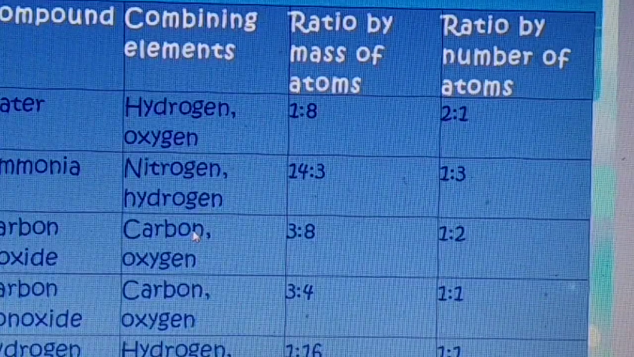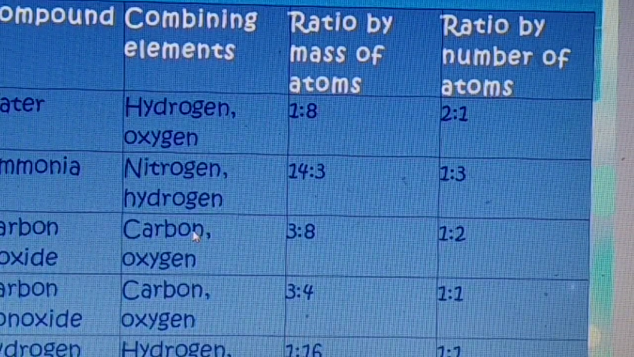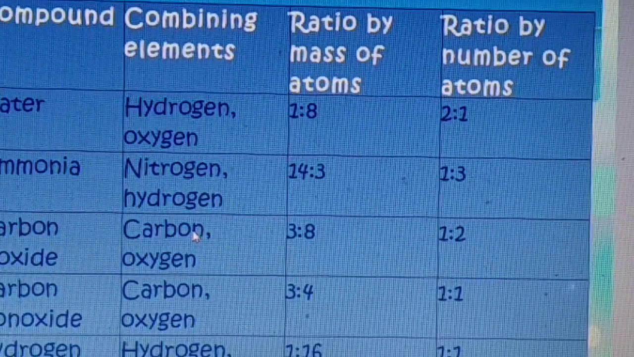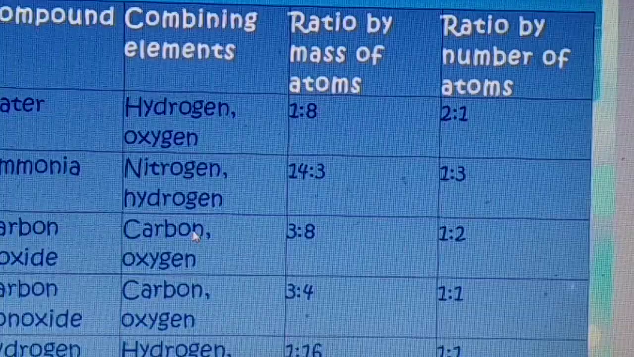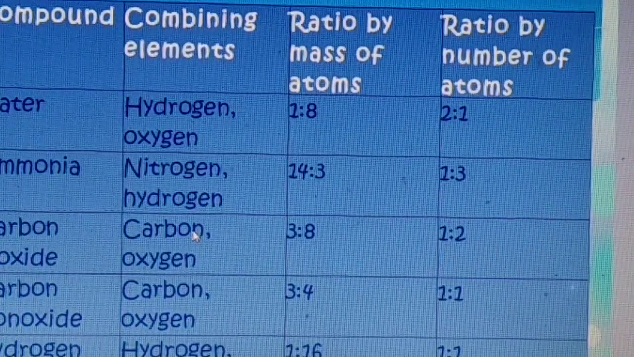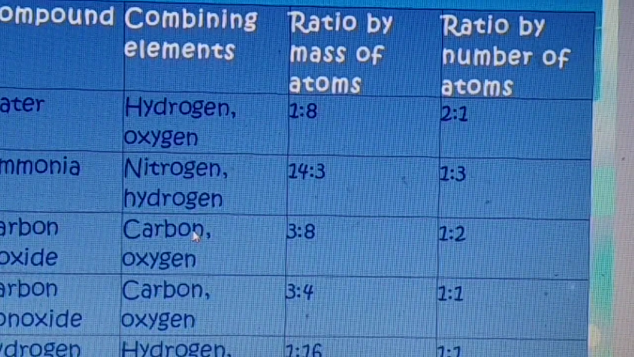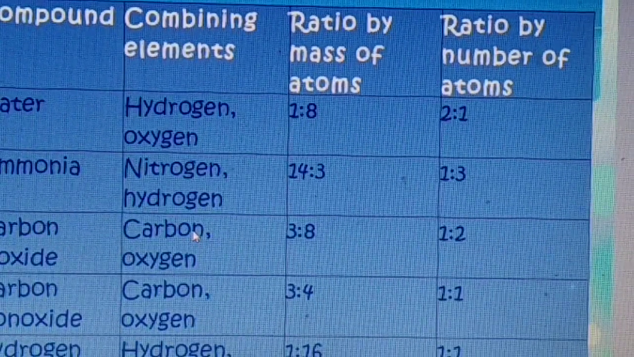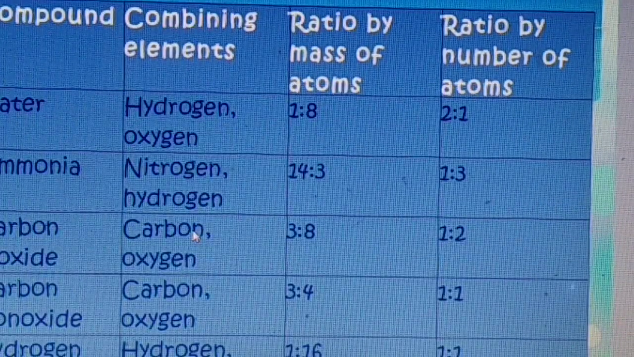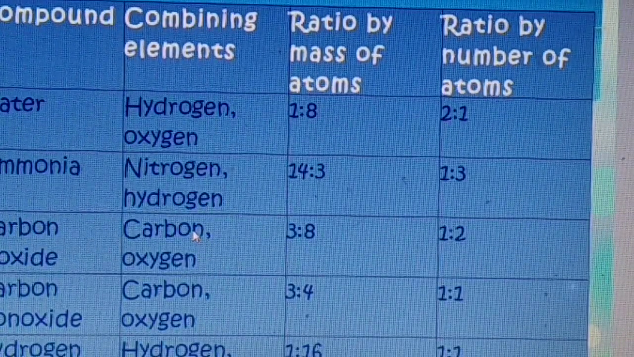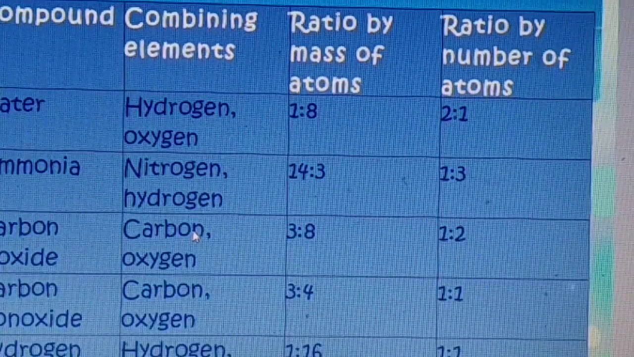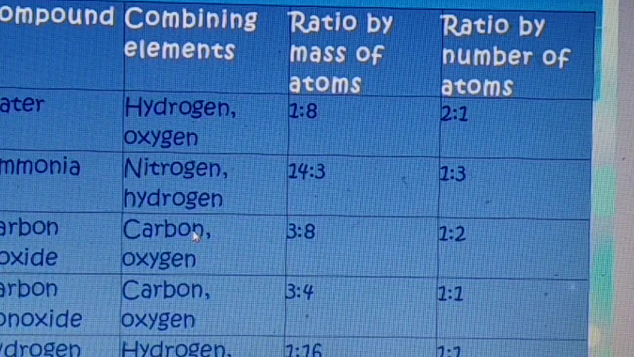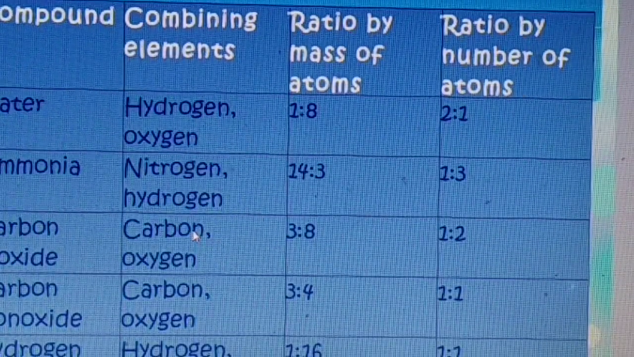The given table illustrates some examples of molecules of compounds. Compound water, combining elements hydrogen and oxygen. Ratio by mass 1:8. Ratio by number of atoms 2:1, because H2O has hydrogen 2, oxygen 1. Ammonia, NH3, nitrogen and hydrogen. Ratio by mass 14:3, nitrogen 14 and hydrogen 1, so 3 hydrogen 3, so 14:3. And ratio by number of atoms 1:3, that is nitrogen 1 and hydrogen 3.